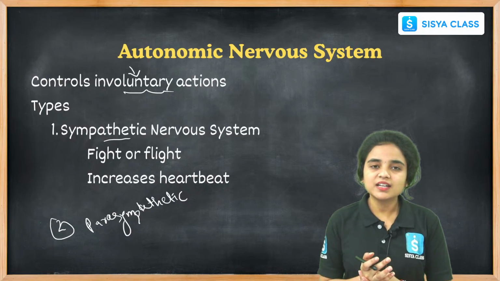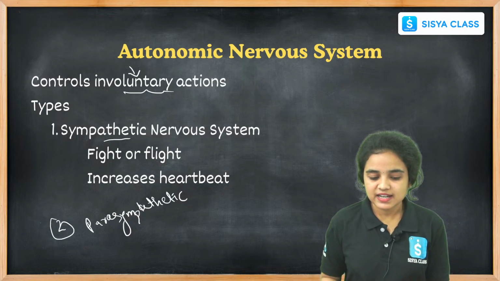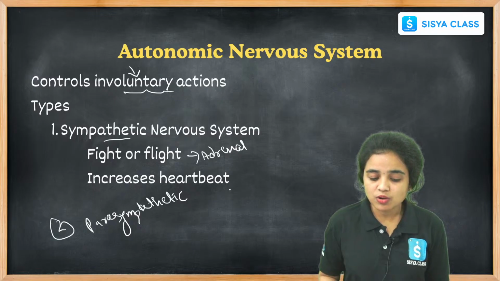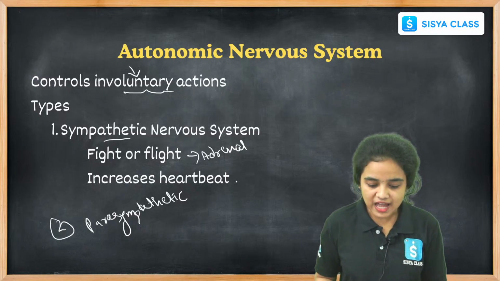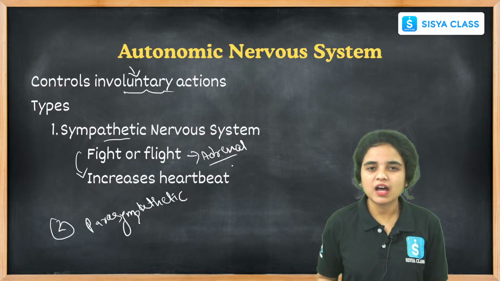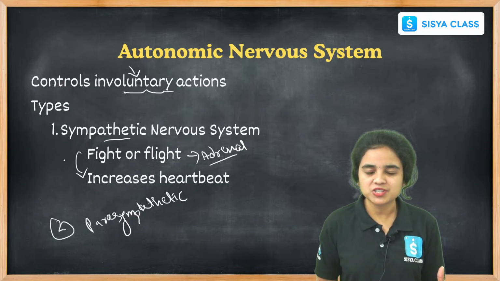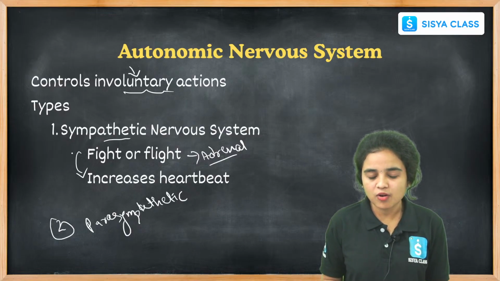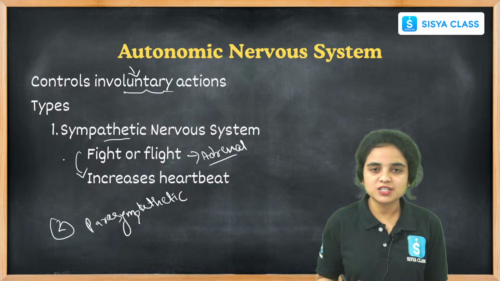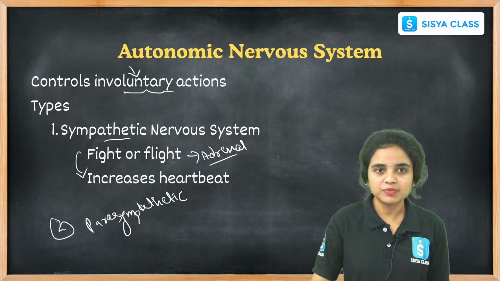While coming to the sympathetic nerve system, it releases the fight or flight hormones, which are released by the adrenal gland, and it also increases the heartbeat. Okay students, how does the fight or flight hormone help? It helps us escape from situations when we are facing any threat. It is released more in our body and helps us escape from that particular situation. So this is the sympathetic nerve system in the autonomic nerve system.